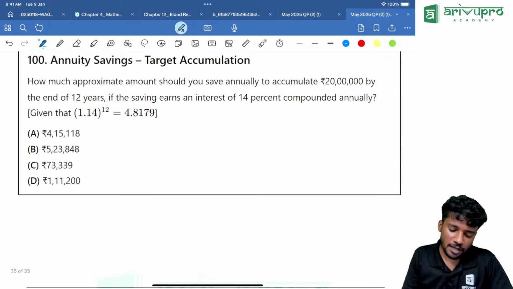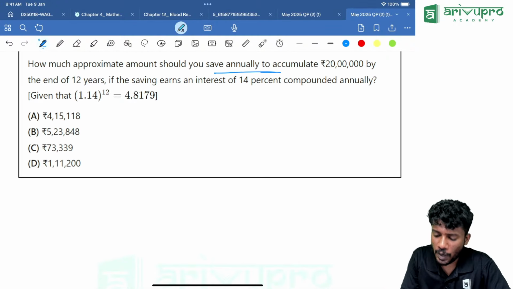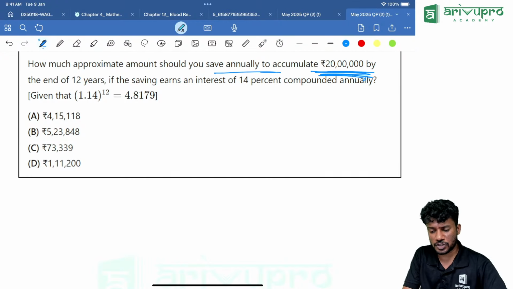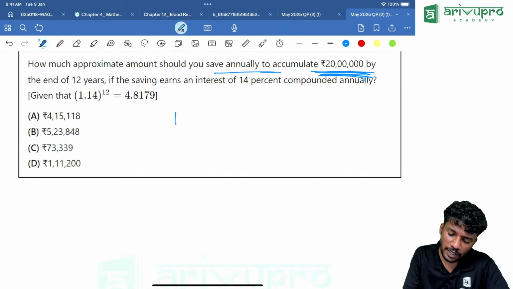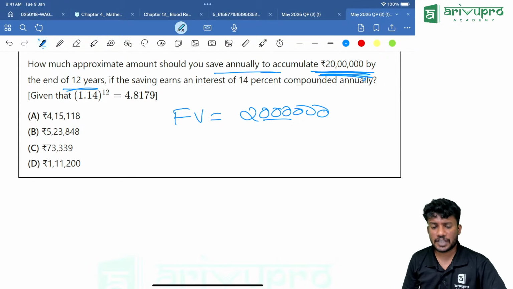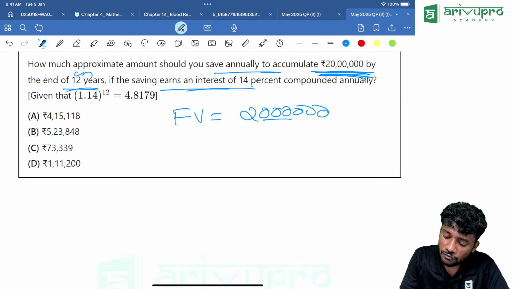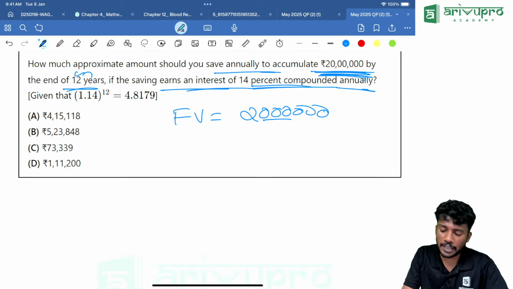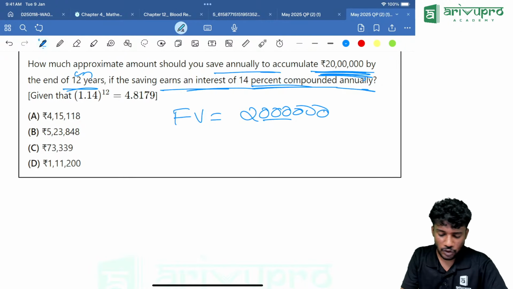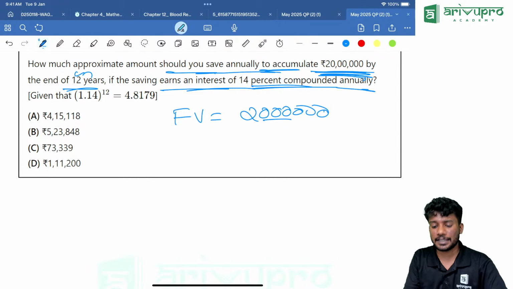How much approximate amount should you save annually to accumulate 20 lakh? So future value is given, 20 lakh. By the end of 12 years, n is 12. The savings earn an interest of 14% compounded annually. You need to find how much approximately you should invest annually, that means the A value.